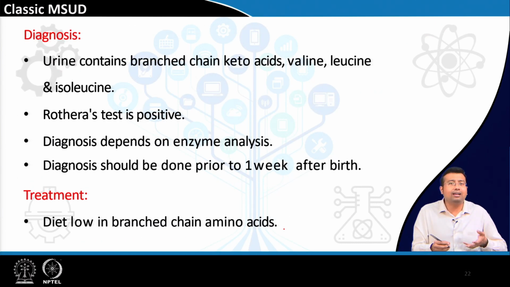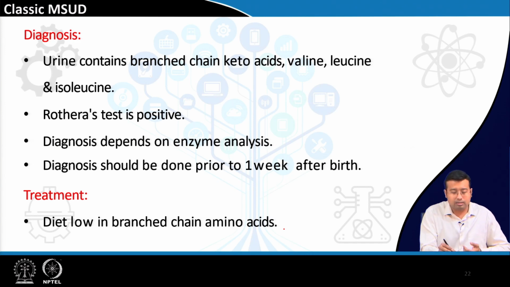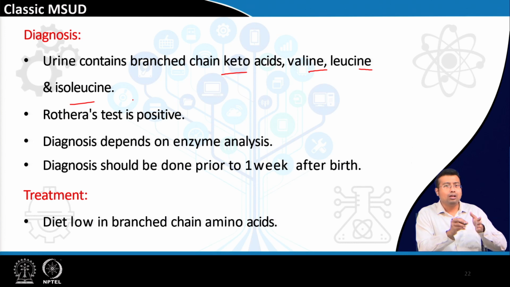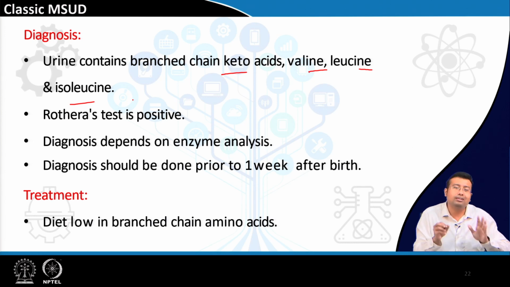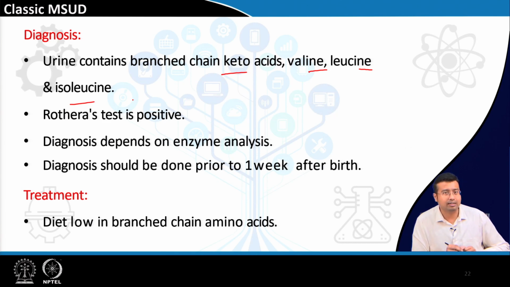So, how can we diagnose? Diagnosis is actually very easy if you know the biochemistry and metabolism of it. Now, diagnosis of every disorder is very easy. Urine contains branched chain keto acids and also those branched chain amino acids like valine, leucine and isoleucine, alright. Rothera's test is positive. When does Rothera's test become positive? In case of ketonuria, mind it, right.